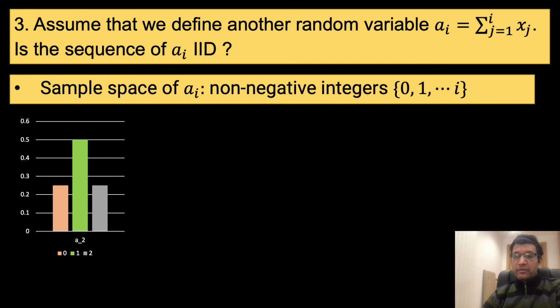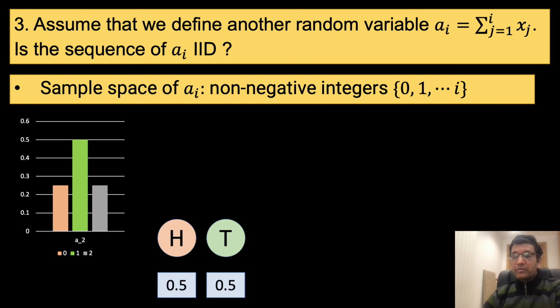Suppose that we toss the coin once and observe a head. Now the conditional probability distribution of a sub 2 changes because there is no way a sub 2 can have 0 heads, as we have already observed a head on the first toss. So the valid values a sub 2 can have are 1 or 2, and they are equally likely, conditional on the fact that the first toss results in a head.